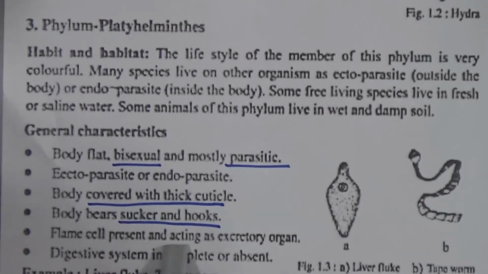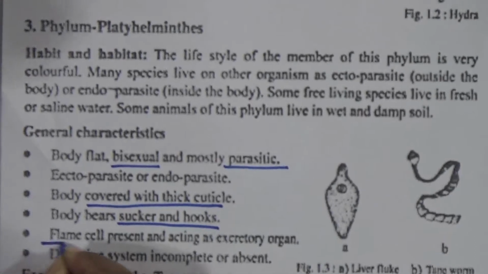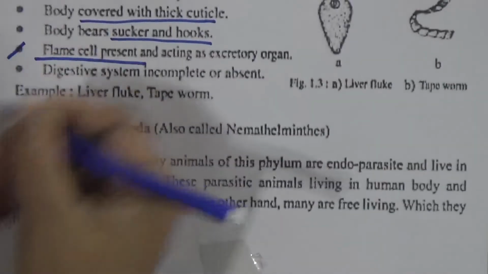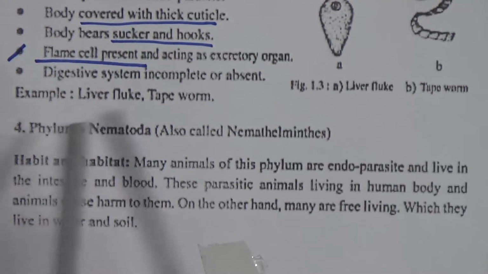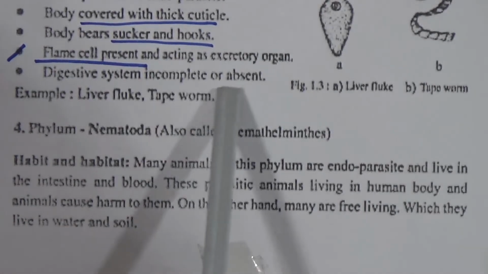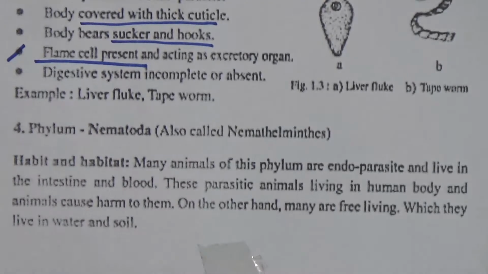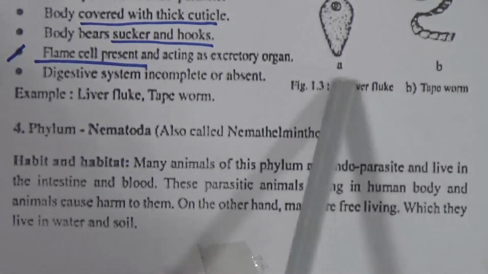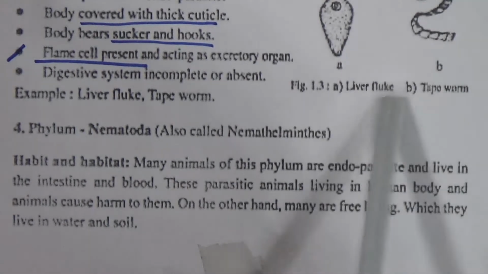Flame cell present and acting as excretory organ. Flame cell is important, their excretory cell is known as flame cell. Digestive system incomplete or absent. Example, tapeworm and another. These two examples are very important.